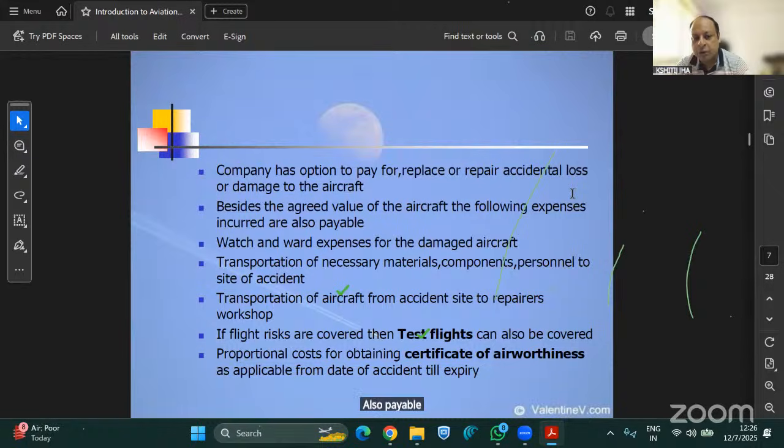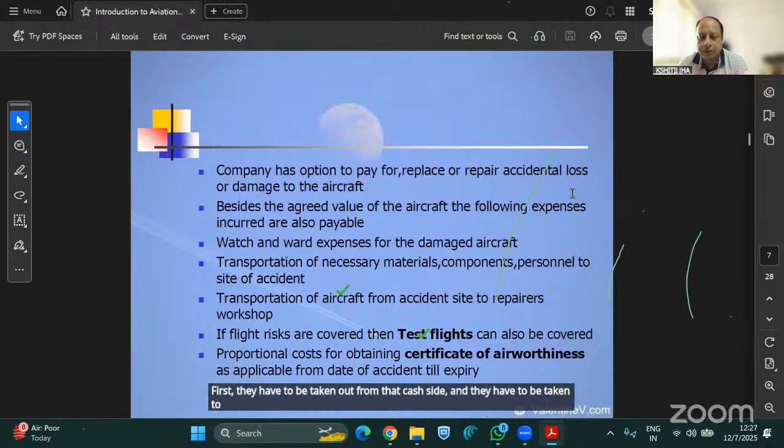As I explained to you, watch and ward expenses for the damaged aircraft. What are watch and ward expenses? Suppose the aircraft has been damaged and is now lying at the crash site, until the local authorities come. Even when they come, they will first have to look out for dead bodies and the persons who are injured; they have to be taken out from that crash site and taken to hospitals for further treatment.